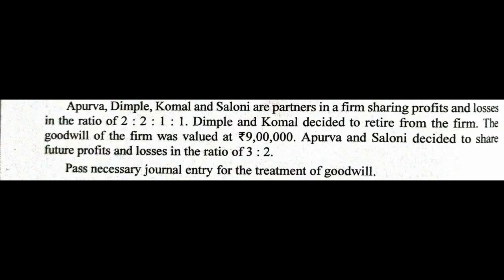Now see another question related to the accounting treatment of goodwill. There are four partners.